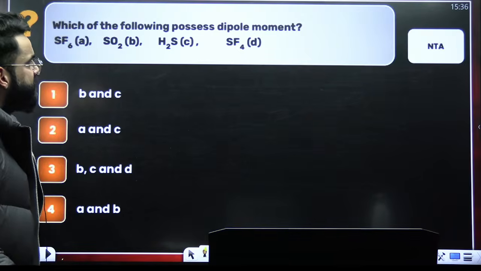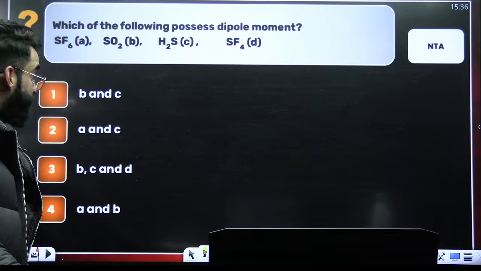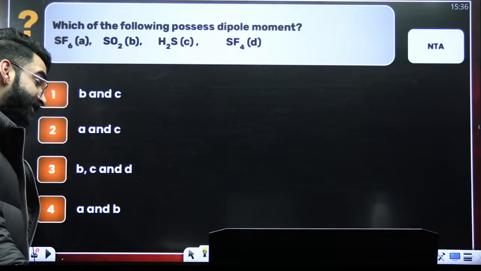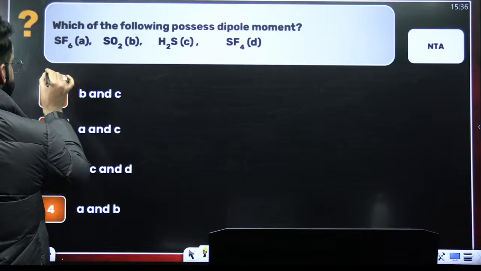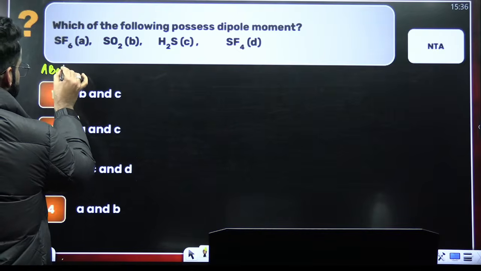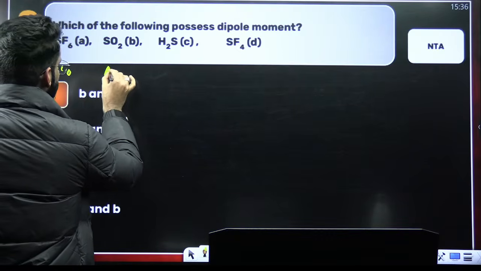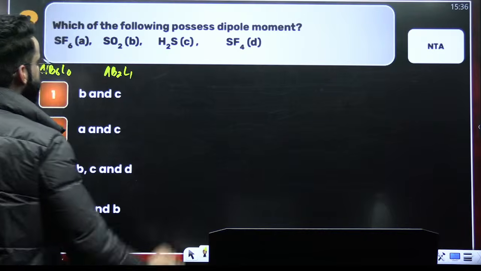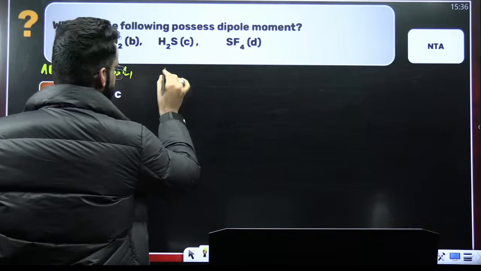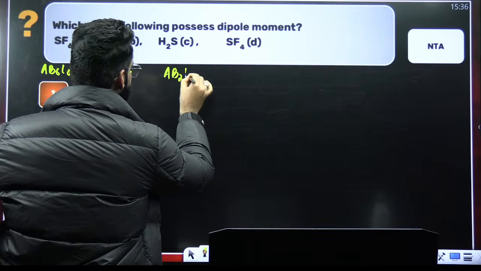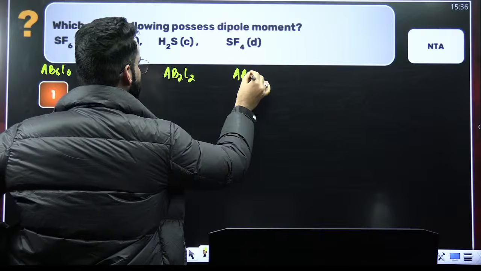Which of the following possesses the dipole moment? Again, check the type of the molecule and decide. If I talk about SF6, SF6 type is AB6L0, right? SO2 will be AB2L1, right? H2S will be AB2L2. SF4 will be AB4L1.